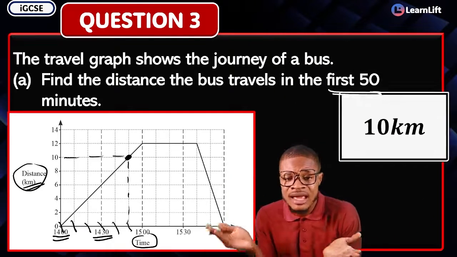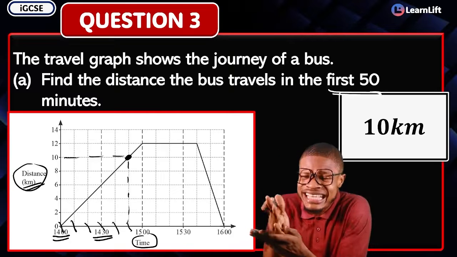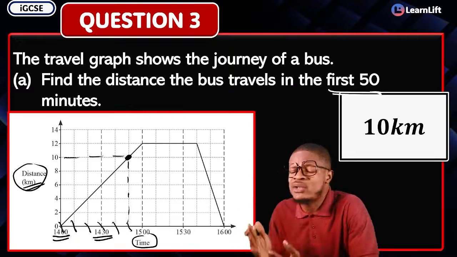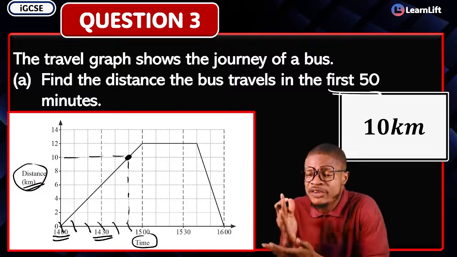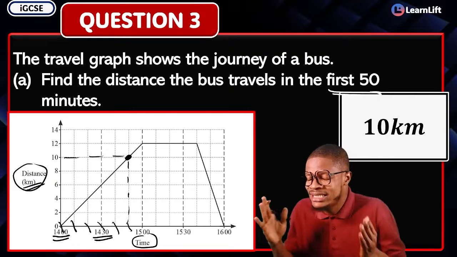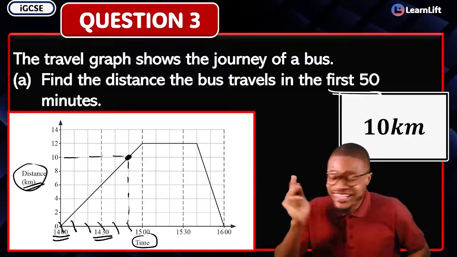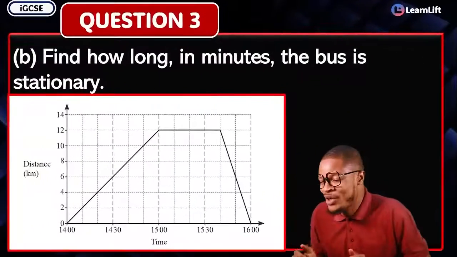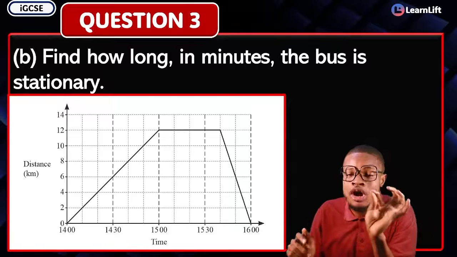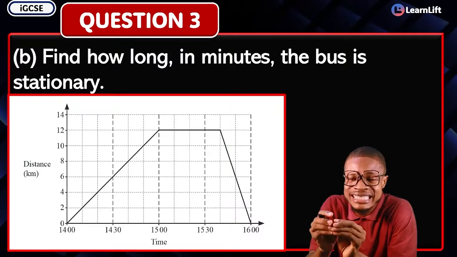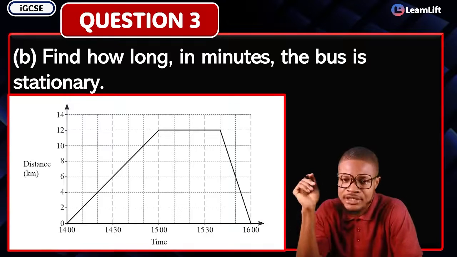That's all. The question says, find the distance the bus travels in the first 50 minutes. The first 50 minutes is going to give you how many? 10 kilometers. Just trace it. That's all. Are you with me? Now look at the next question very quickly. Question B of it says, find how long in minutes the bus is stationary.